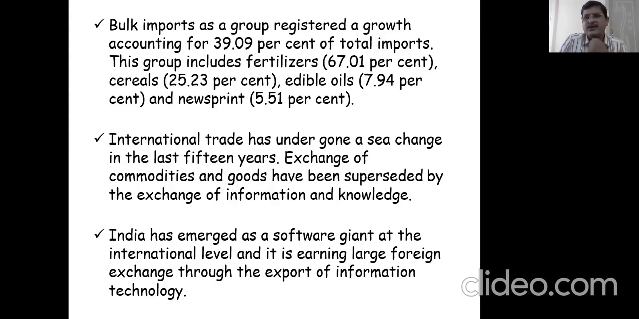Exchange of commodities and goods has been superseded by the exchange of information and knowledge. India has emerged as a software giant at the international level, and it is earning large foreign exchange through the export of information and technology. We all know almost we are the best in the world for software. So we are earning a lot through software.